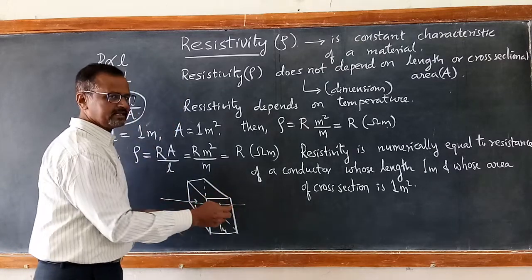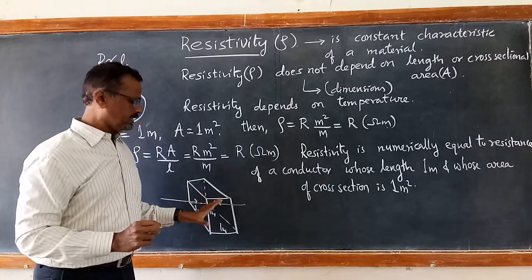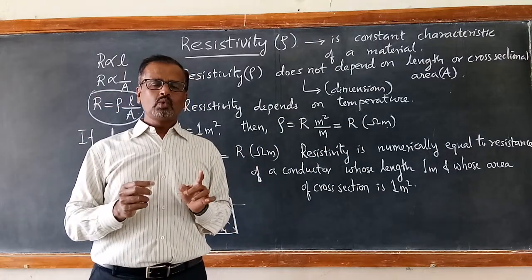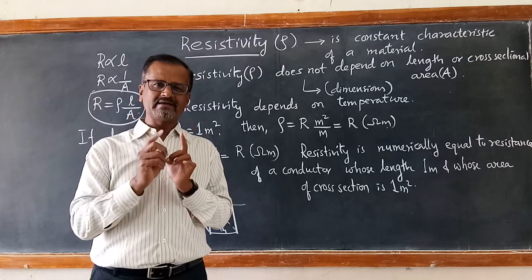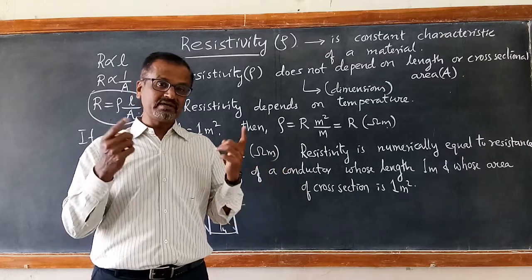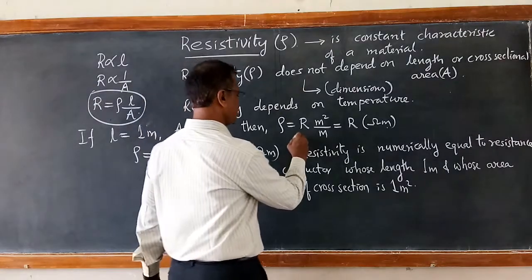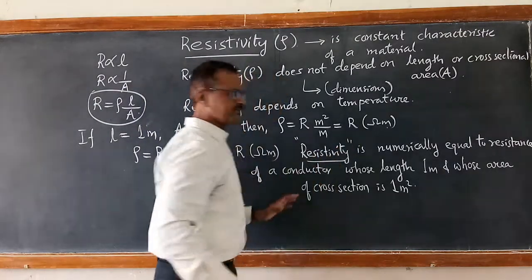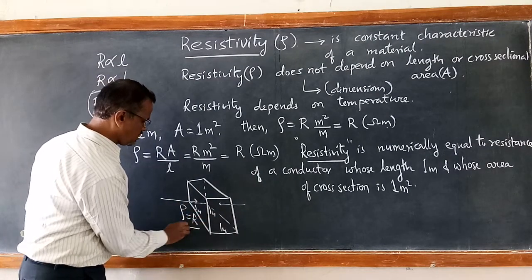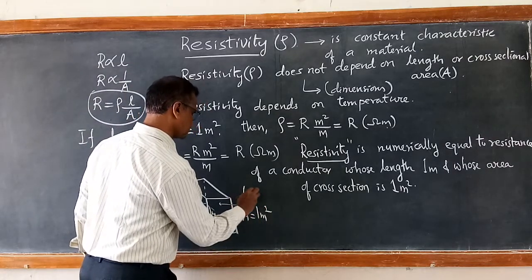The resistance across the length of this is equal to its resistivity. So resistivity is equal to the resistance of a conductor whose length is 1 meter and area of cross section is 1 meter square, and thus its volume is 1 meter cube. That's how we can remember the definition of resistivity. Very simple to remember. What is the resistivity of this? It is equal to R, because its area is 1 meter square and its length is 1 meter.